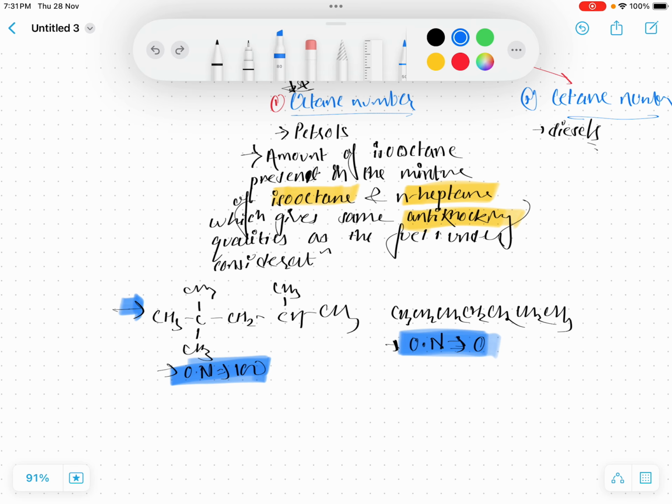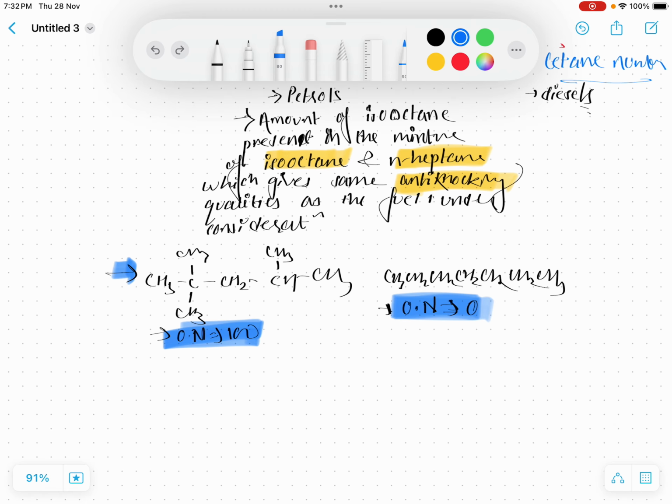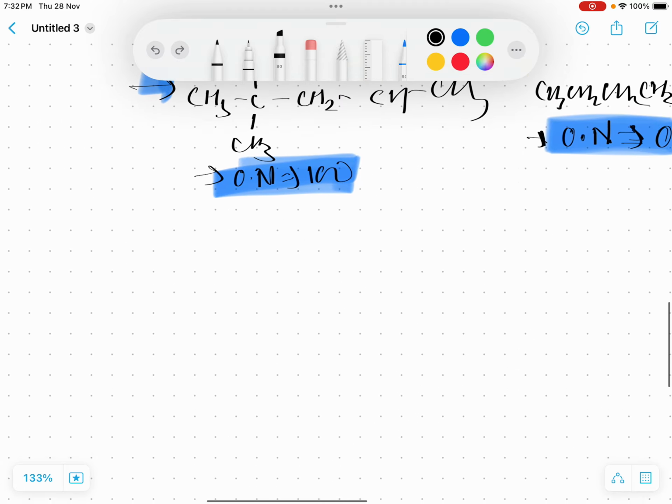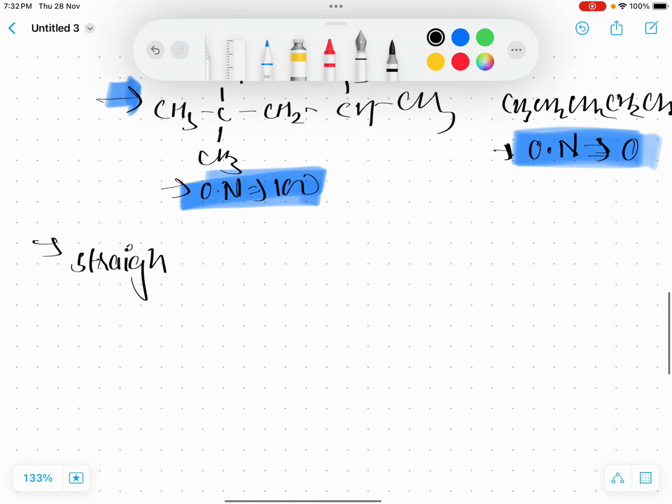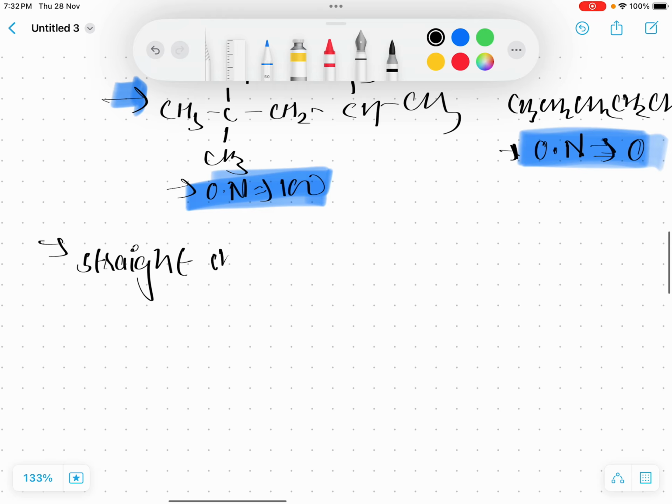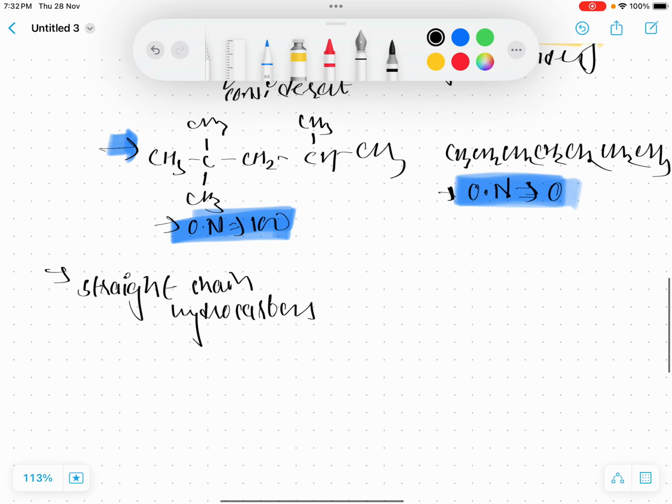Now, every fuel has a certain octane number, right? So how does the octane number vary from compound to compound? Let us discuss that. I'm just writing some orders. The octane number follows this order. First, the straight chain hydrocarbon has the lowest octane number. Wherever you see a straight chain hydrocarbon, you see the lowest octane number, and that is 0.